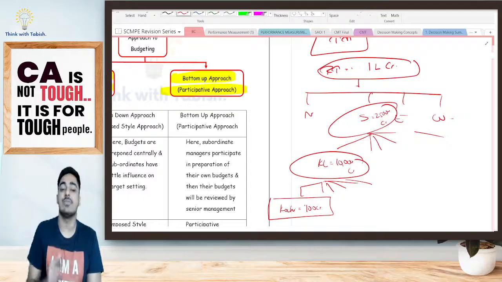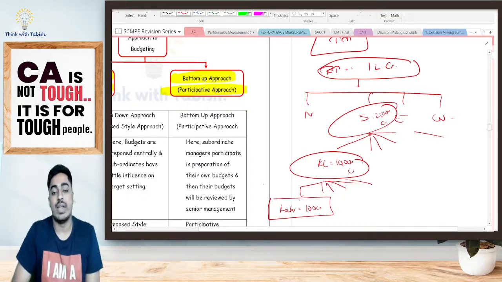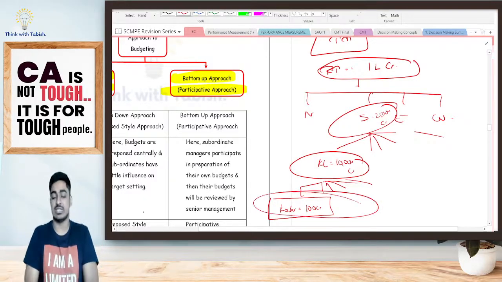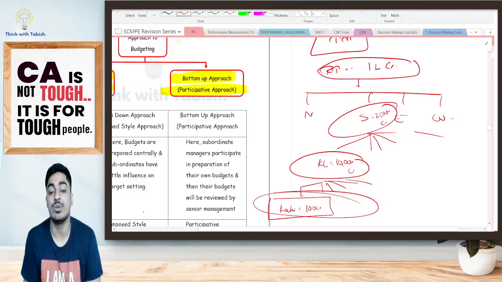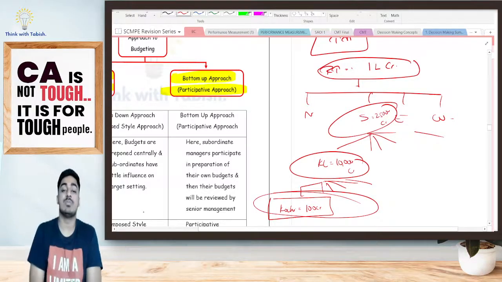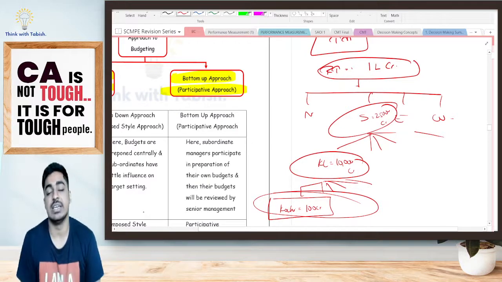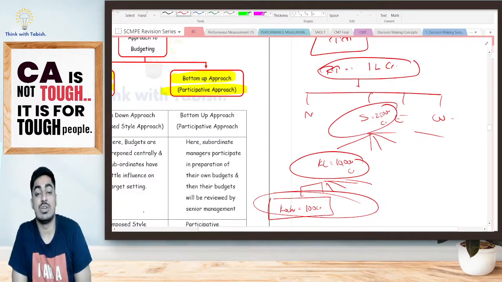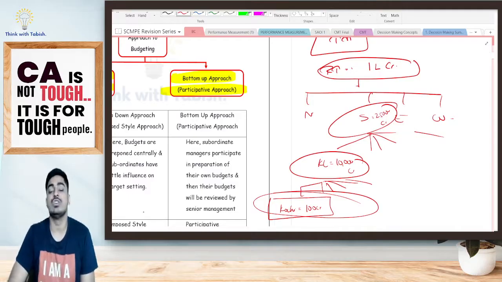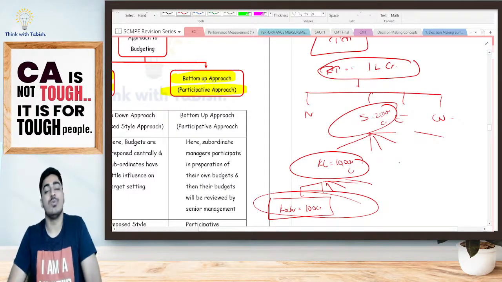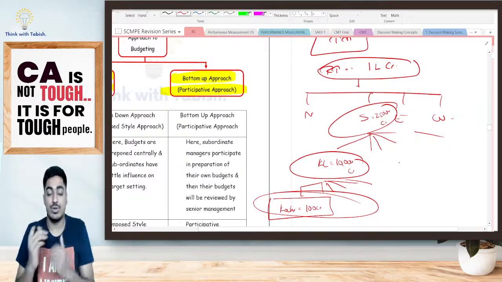Now, what happens in a bottom-up approach? It's an exact reverse, participative. Now, at the end level, I'm having Kochi division. Yes, there, the people in charge, we are going to ask them, next year, how much budget you feel you will be in a position to achieve. They're telling this year we have achieved a turnover of, say, for example, 60 crore. Next year, we think we'll be in a position to achieve 70 crore. Now, we ensure that they are not trying to play some games.